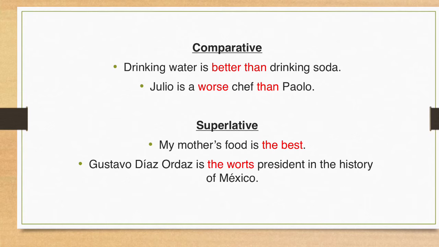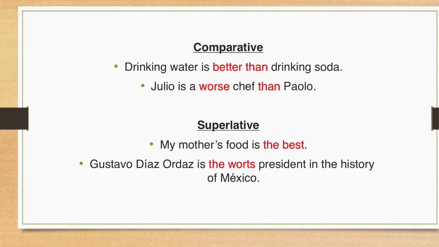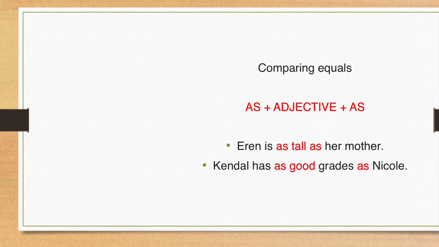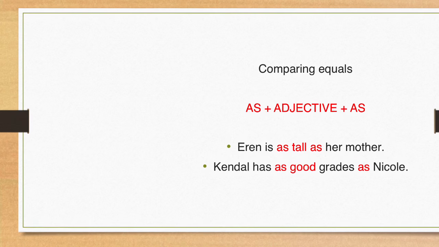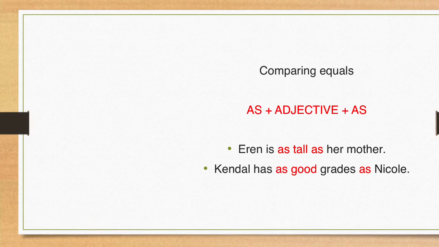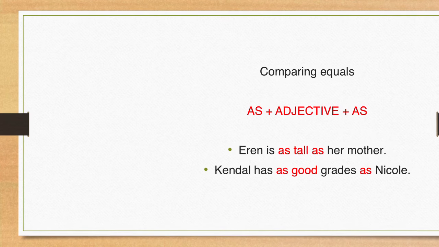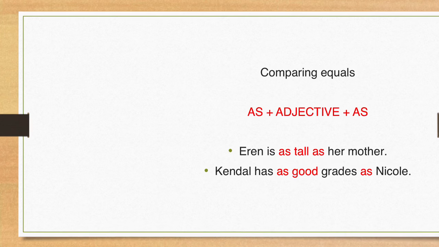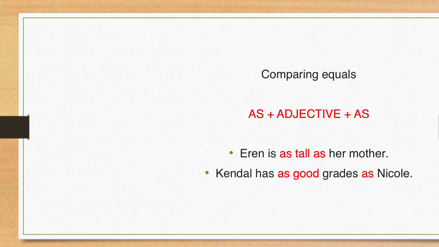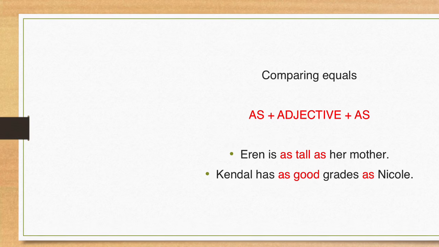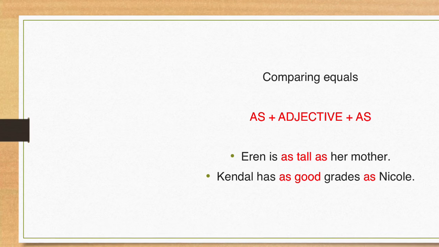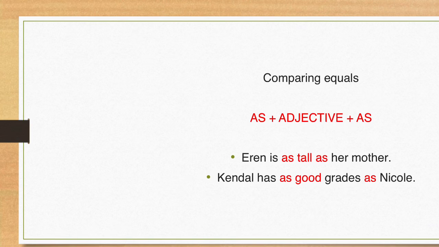Okay, but what happens if we want to compare two things that are equal? For this form, we use as plus adjective plus as. The translation would be igual a, or tanto como. For example, Eren is as tall as her mother. Kendall has as good grades as Nicole.